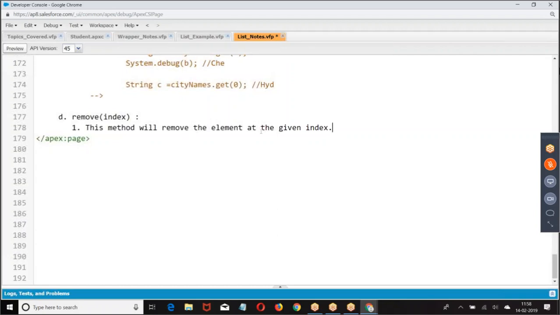This method will remove the element at a given index. Now the point is, why is it giving an index? Why is it not able to tell directly remove 30, remove 40?